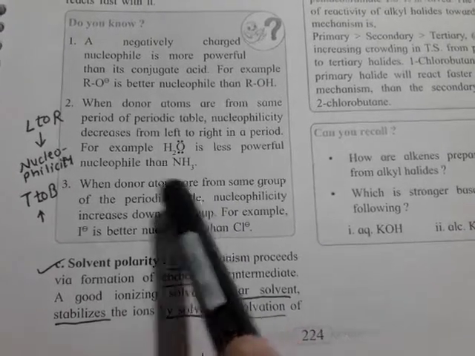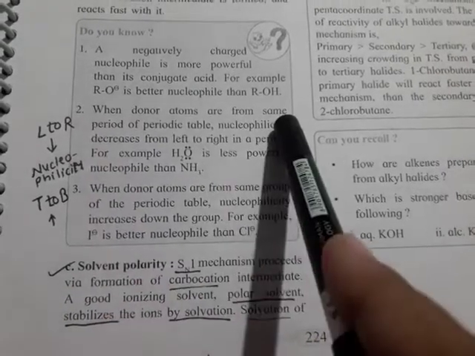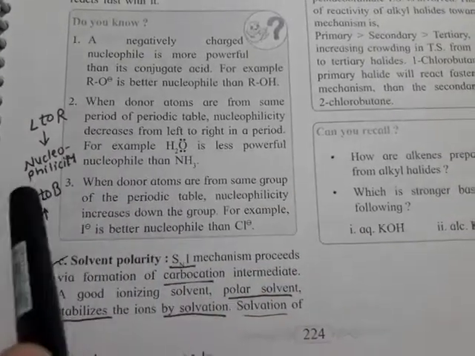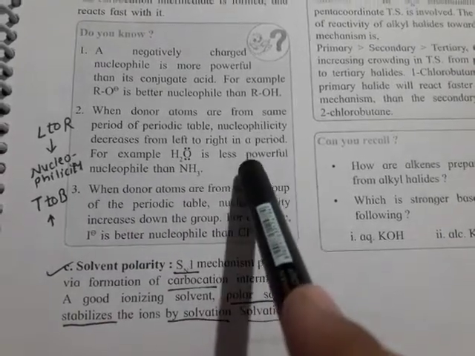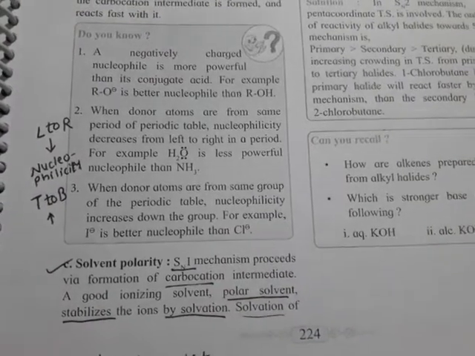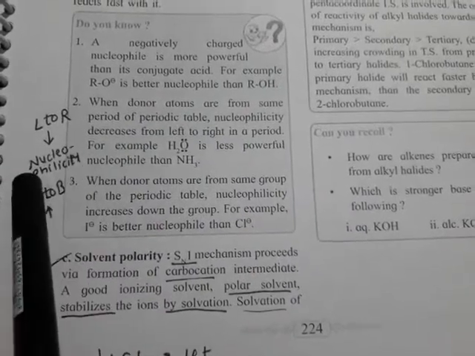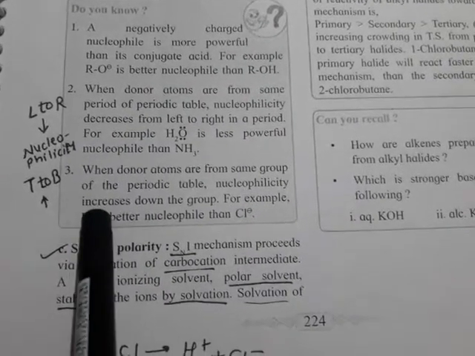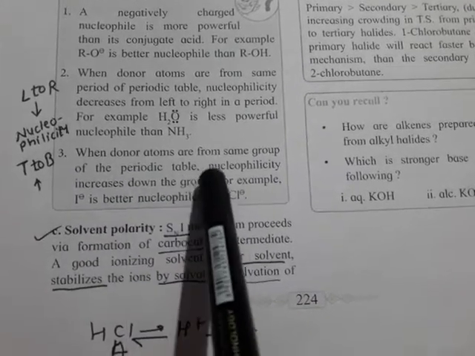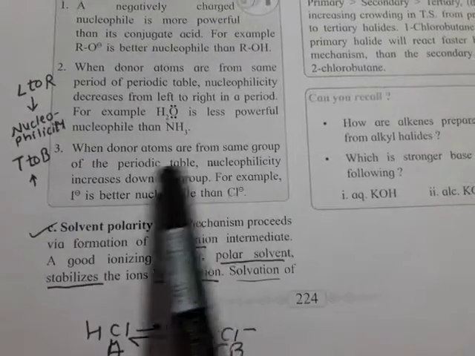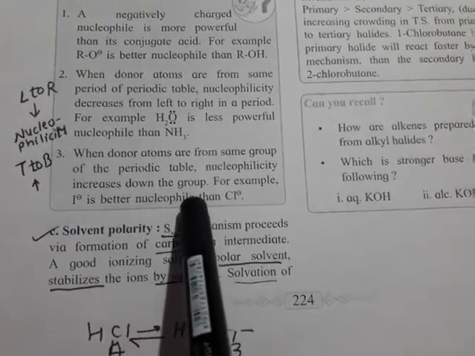It means that in a period, from left to right, we know electronegativity increases. It means that nucleophilicity decreases. The tendency to donate electrons decreases due to the increase in electronegativity. I have summarized here: left to right, decrease in nucleophilicity. And what happens in a group? When donor atoms are from the same group of the periodic table, nucleophilicity increases down the group.